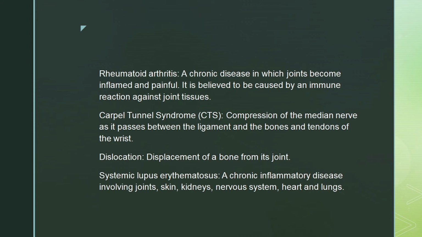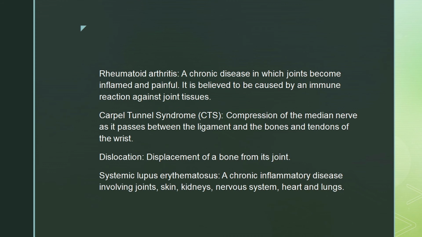Rheumatoid arthritis, a chronic disease in which joints become inflamed and painful. It is believed to be caused by an immune reaction against joint tissues. Carpal tunnel syndrome, in short also known as CTS. Compression of the median nerve as it passes between the ligament and the bones and tendons of the wrist. Dislocation, displacement of a bone from its joint.